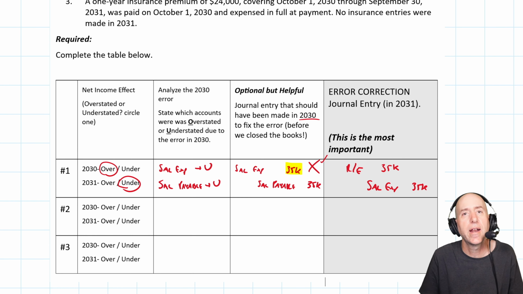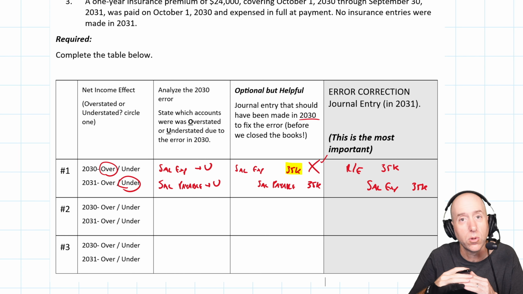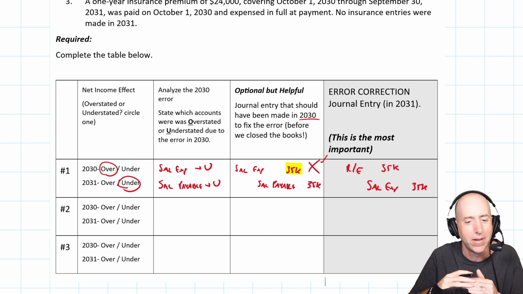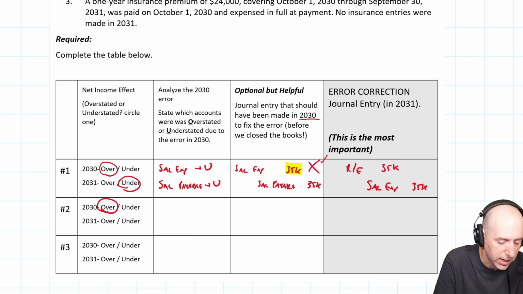What does that mean for net income? Well, if our ending inventory is too high, it means our cost of goods sold was too low. And if our cost of goods sold is too low, it means our expenses are lower than what they should be, and it means our profits are too high. Our net income for 2030 is overstated.